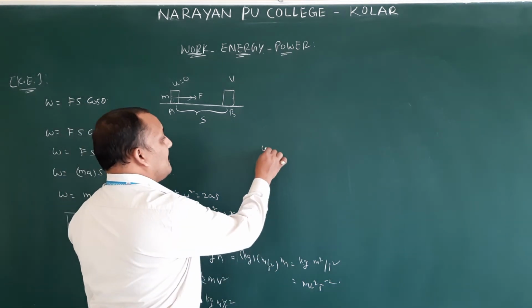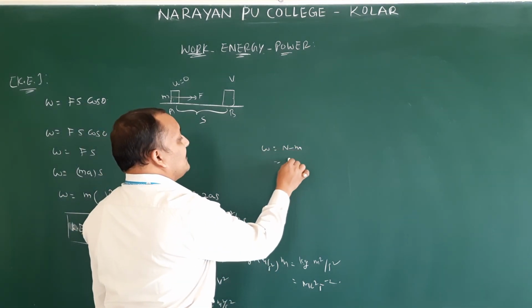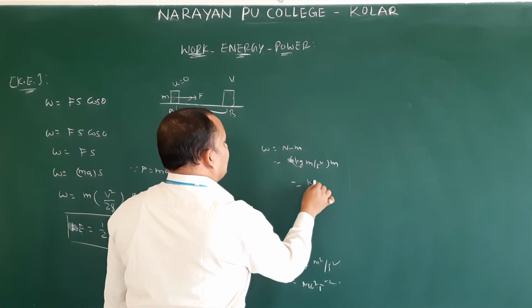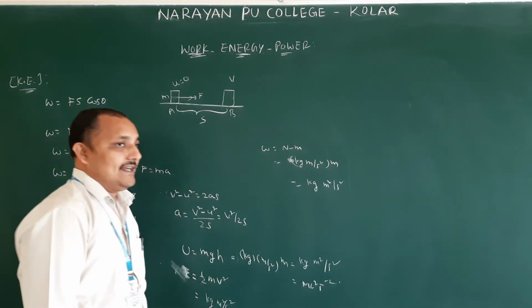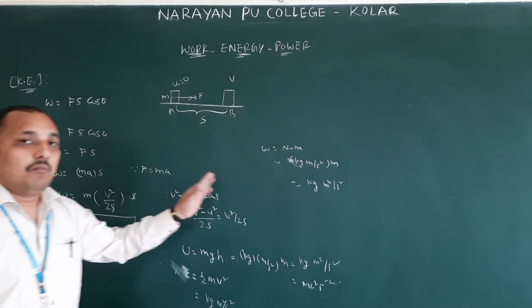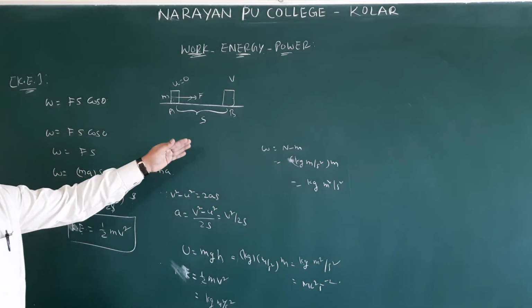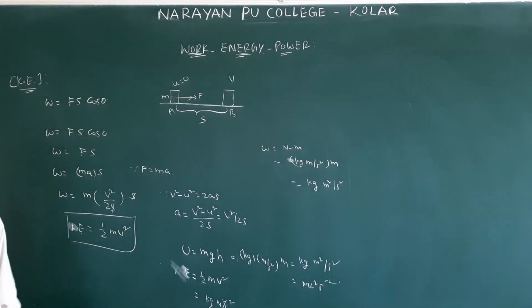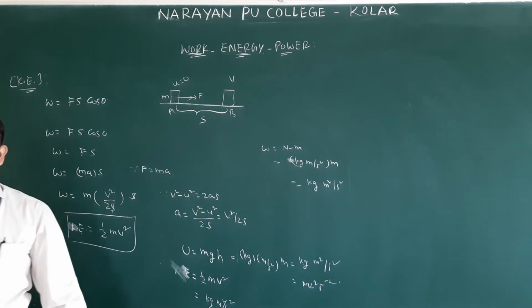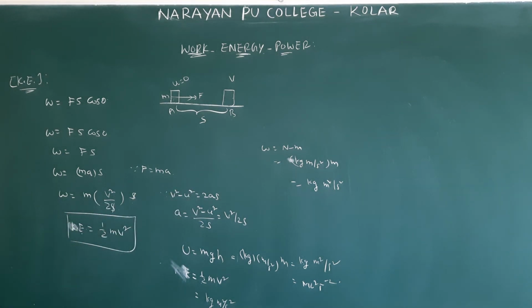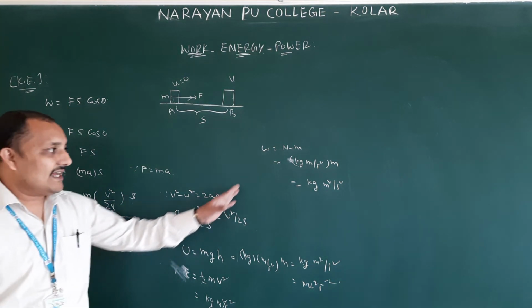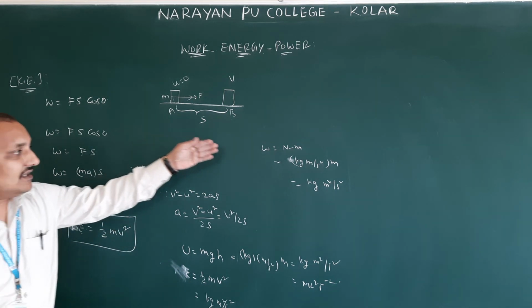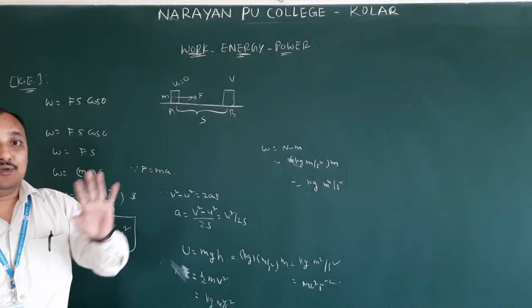Still, if you want to know about W, it is Newton meter. What is Newton? Kg meter per second square, into meter. That is nothing but kg meter square per second square. Therefore, both energy and work done will have the same units. Energy units we say joules, or ergs, but other units will be there too, so we will discuss those units also. Now you got clarity on why the unit is the same for work and energy. All these energy derivations you got from work done. Therefore, work and energy will have the same units.